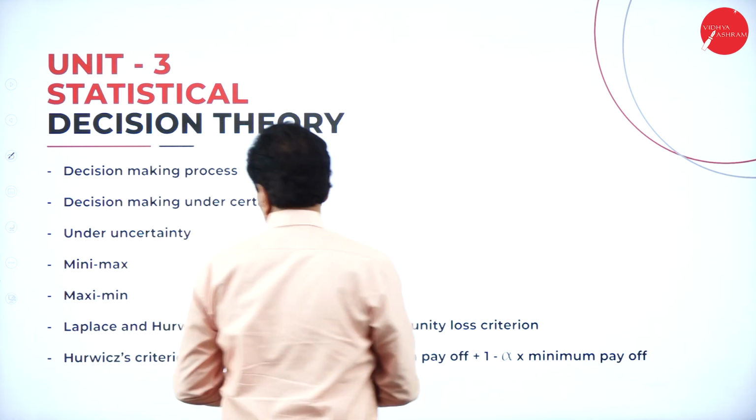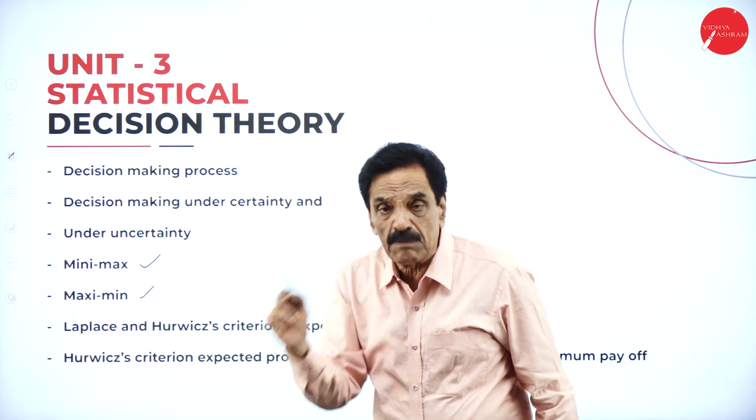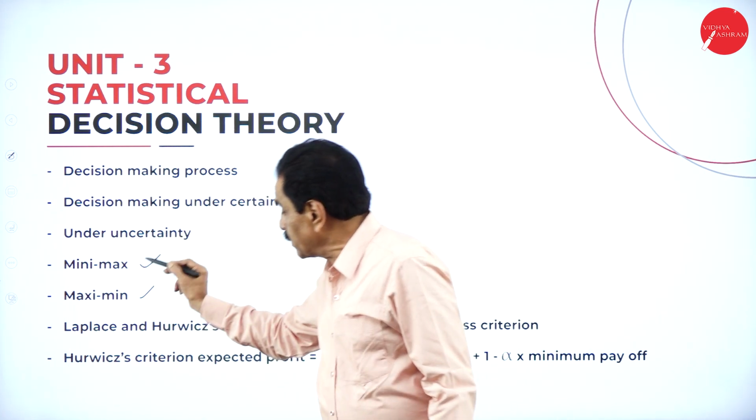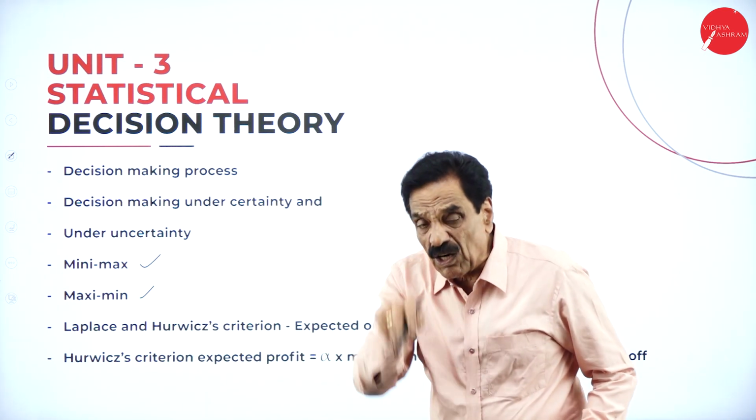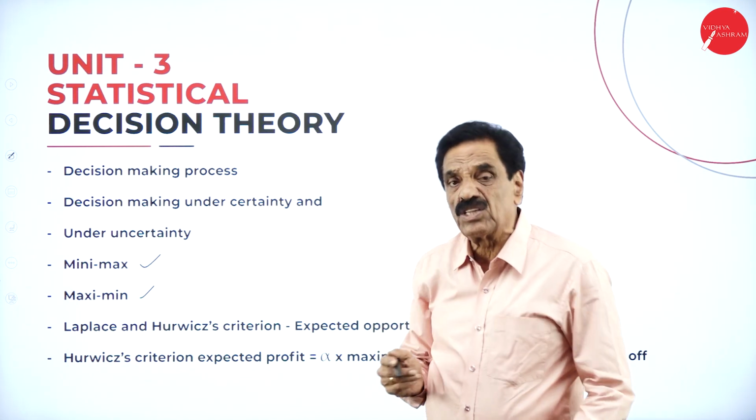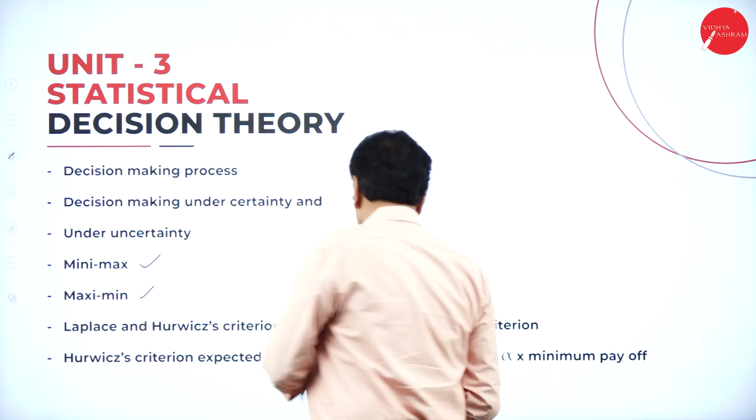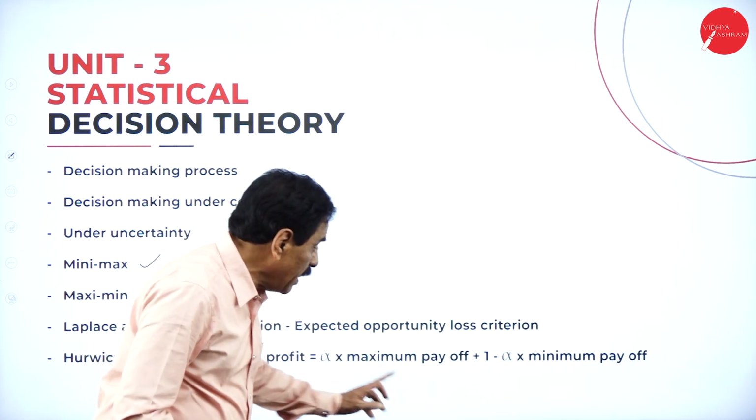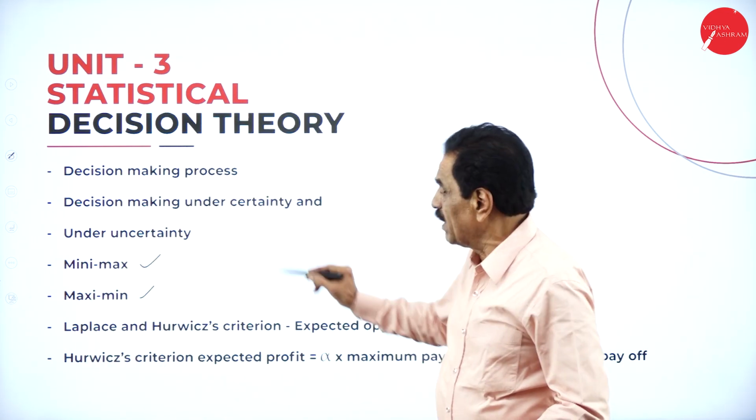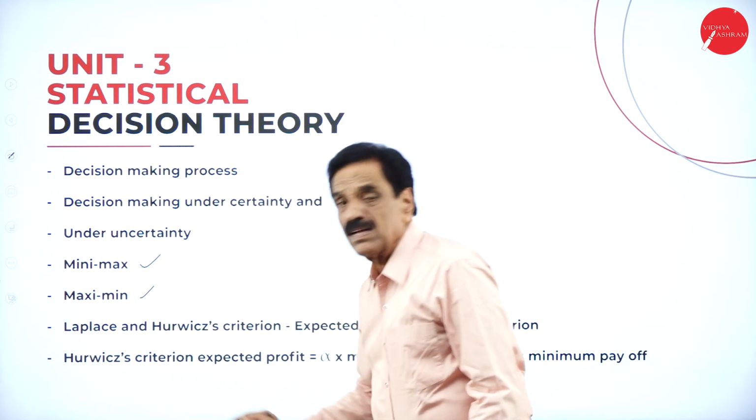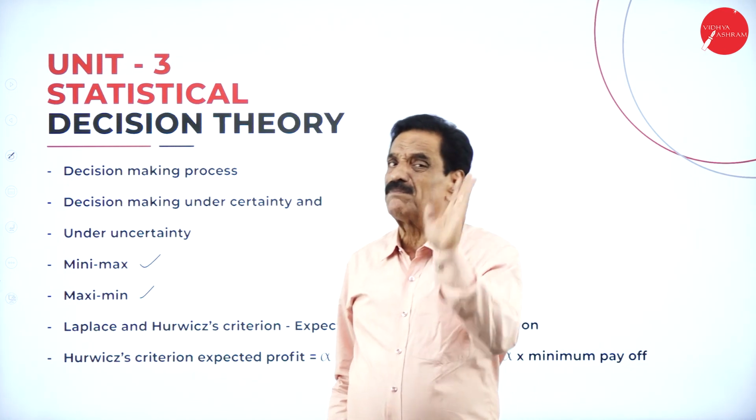So there are 4 methods under uncertainty: minimax, maximax, Laplace, and Hurwitz. Laplace means add the 3 alternatives and divide by 3, and whichever is highest should be selected. Regarding the Hurwitz criteria, the expected profit is alpha, which they will give, into maximum payoff plus 1 minus alpha into minimum payoff. In one problem, they will ask minimax, maximax, Laplace and Hurwitz. They will definitely give such a problem in the examination.